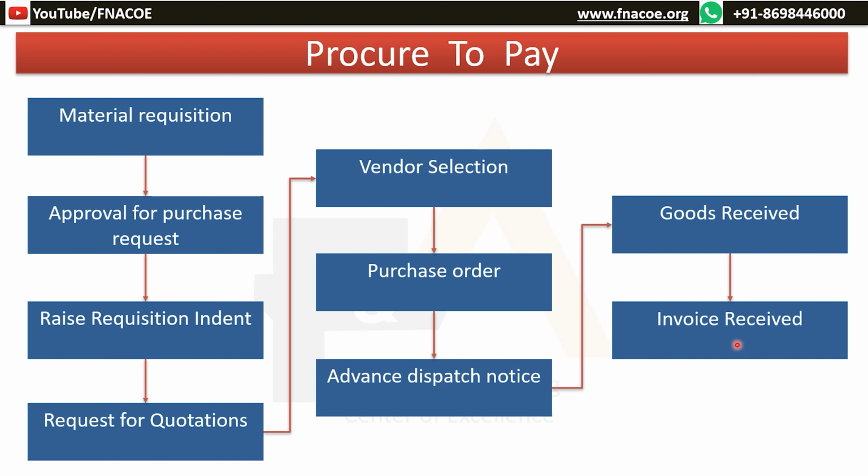I'm sure you got the overall flow of a procurement to goods receipt process. This is an important flow. Every accountant should know how the procurement process works. With this, we end the topic, procure to pay. Procure to invoice. Thank you.